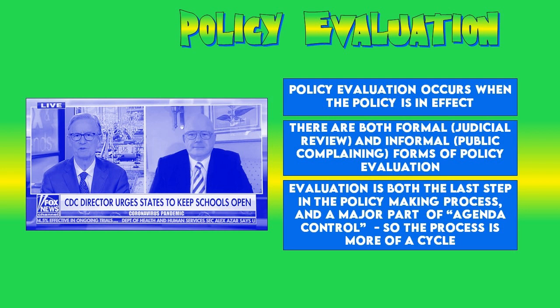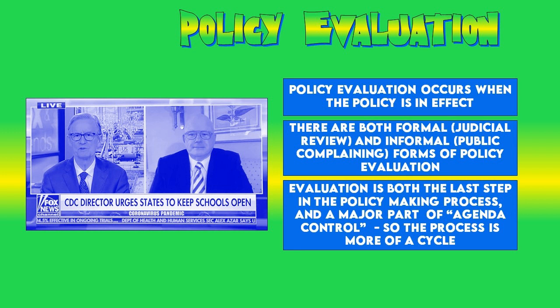All right, once that policy is in effect, it's time for policy evaluation. It's time for all of these different actors that we've talked about to decide if this is good policy or bad policy. So we have formal ways to evaluate the policy, like judicial review, where this goes before a court, and the court says, actually, this plan is unconstitutional. You can't even do that. That's illegal. Or we have informal ways of evaluating the policy, which is just people complaining or protesting, tweeting, writing to the newspaper, talking on the news, things like that. These are all forms of policy evaluation.